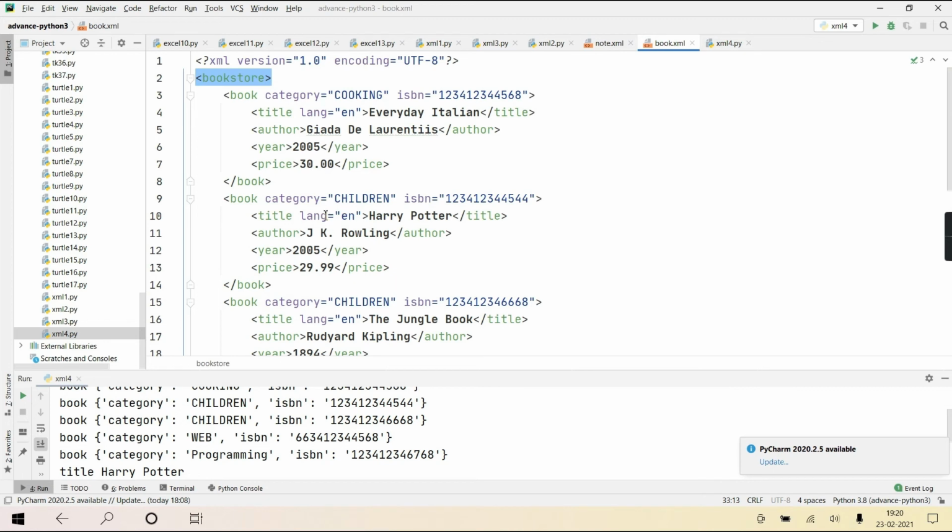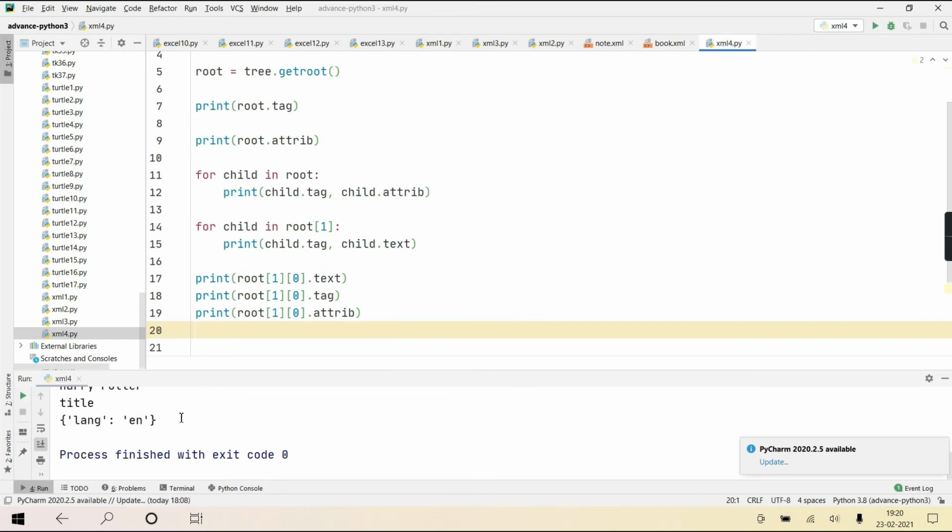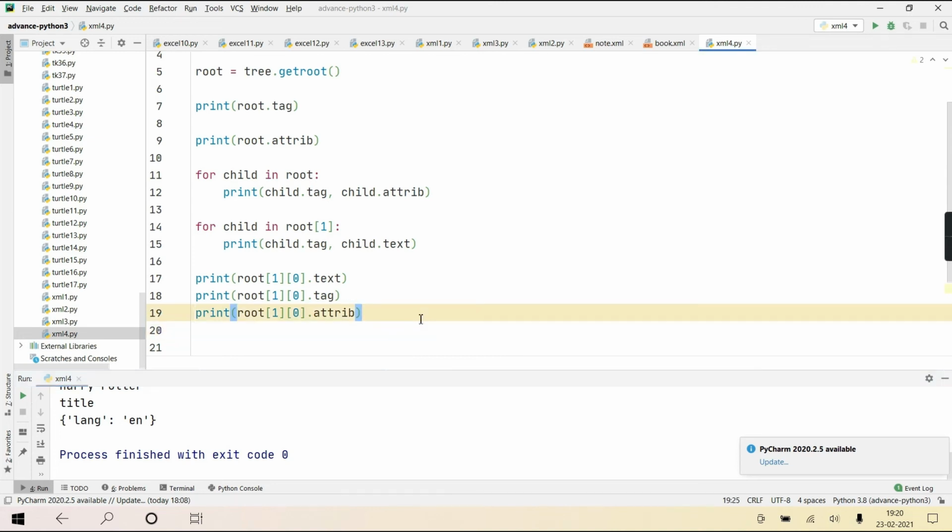So will it print Harry Potter, then the dictionary with language, and tag as title? See, is it printing Harry Potter, title, language? You got it, how to access it.